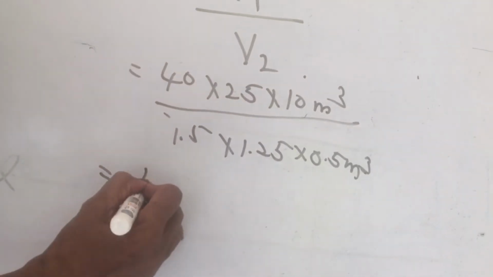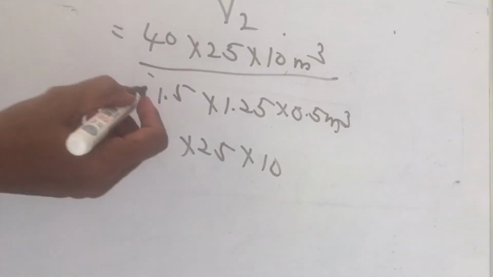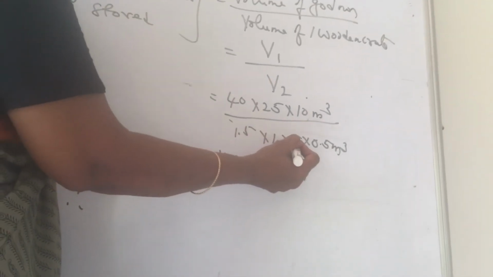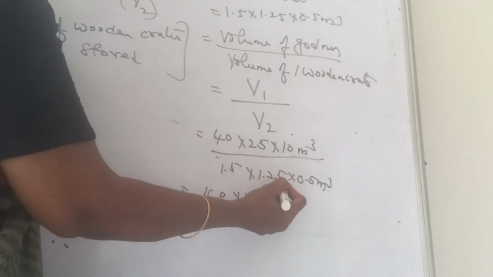Both are in the same unit, children. There is no need of conversion. But count the number of digits after the point, children. 1, 2, 3, 4. Count again. 1, 2, 3, 4.